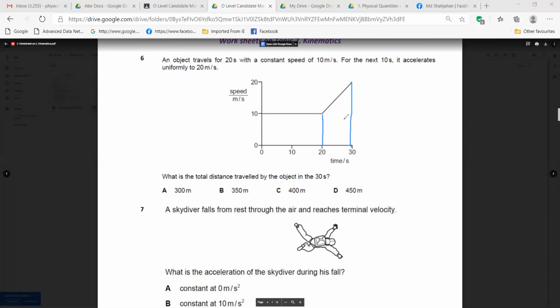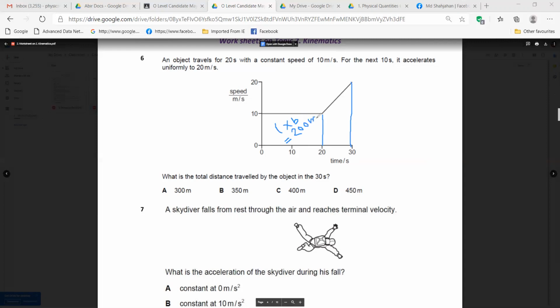Now for the rectangular shape, we will use the area under the graph, L into B, right? So here L into B is 10 multiplied by 20, right? It is giving you 200 meter. Am I right? So this part is giving you 200 meter.